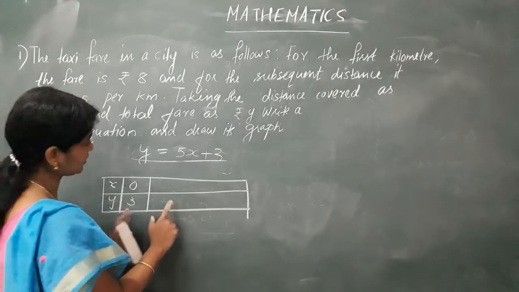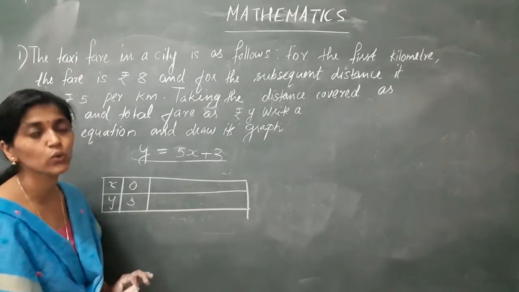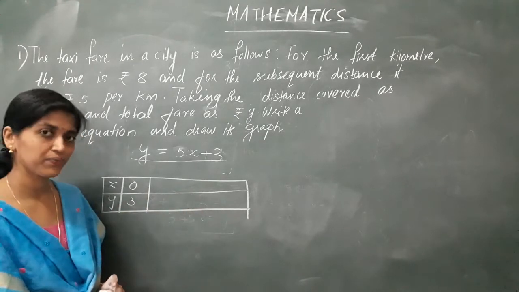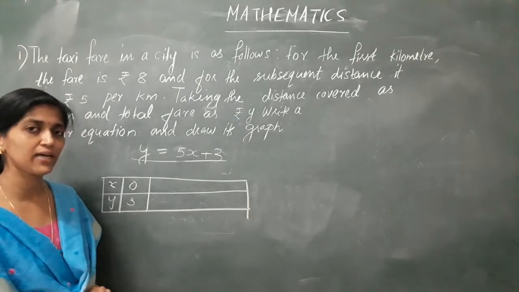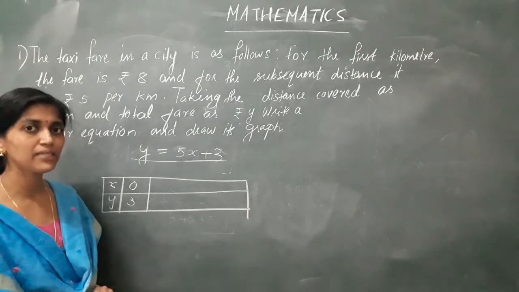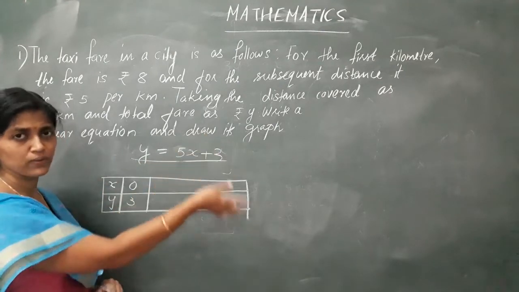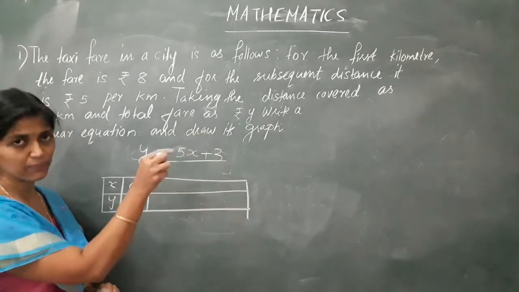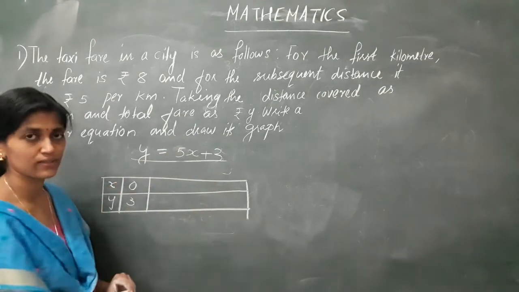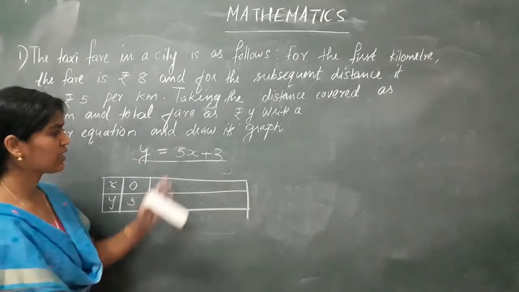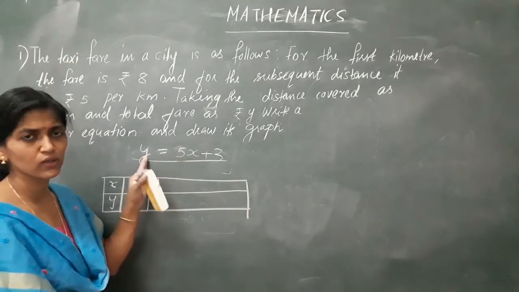So better we take only integer solutions. Clear?